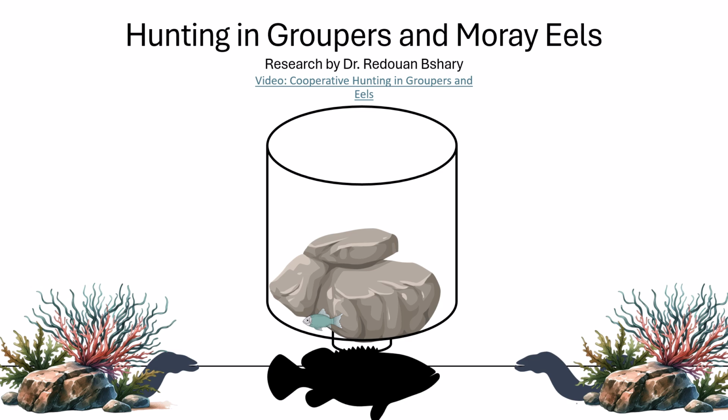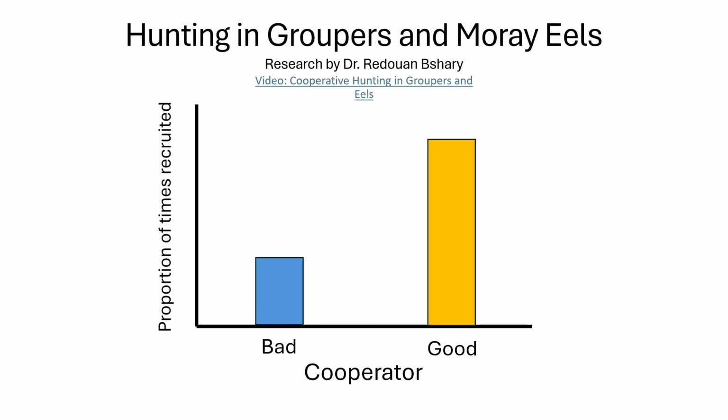And so they wanted to take it even a step further and understand whether groupers could actually choose between two different cooperators. They trained the groupers to learn that one of the eels was a good cooperator and one was a bad cooperator. And then they measured which eel the grouper would choose. They predicted that they would preferentially choose the good cooperator over the bad cooperator. But let's take a look at the results and see what happened. So here are the results on a graph. What does this suggest about the preference for the groupers?